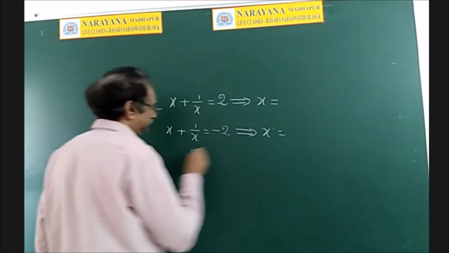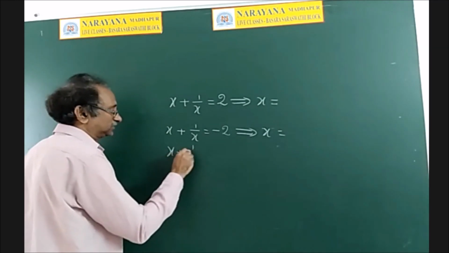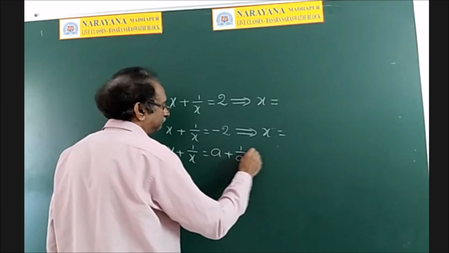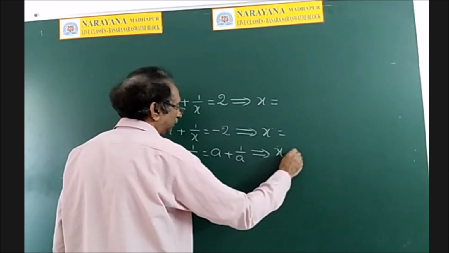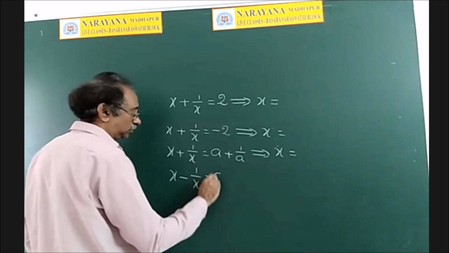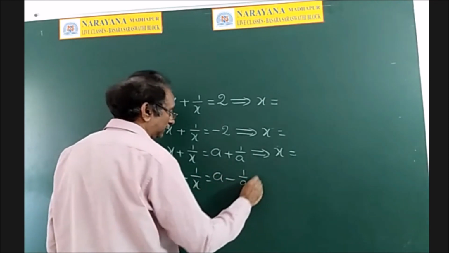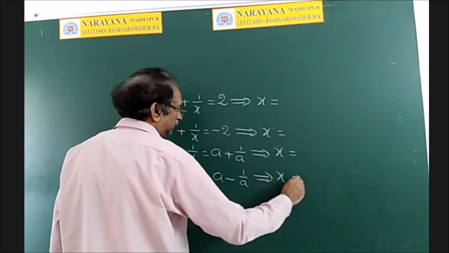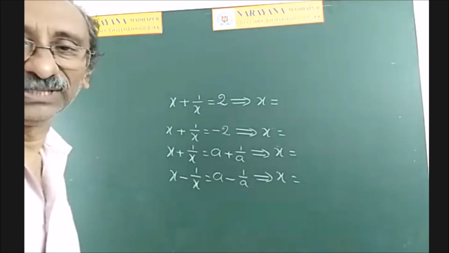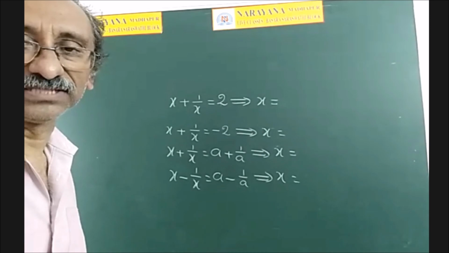What is x? x plus 1 by x is equal to a plus 1 by a. Now what are the values of x? x minus 1 by x is equal to a minus 1 by a. And what are the values of x? Now you have to tell me this. I will ask Srikari.